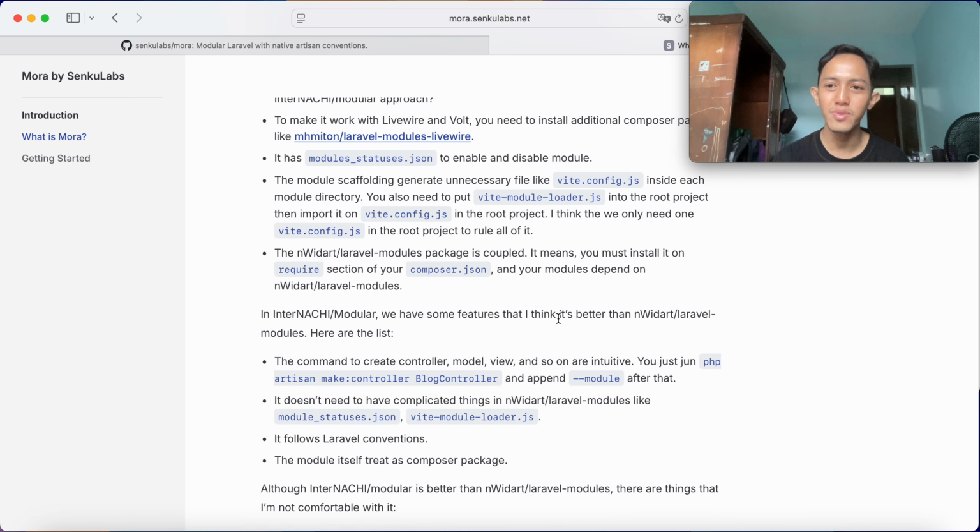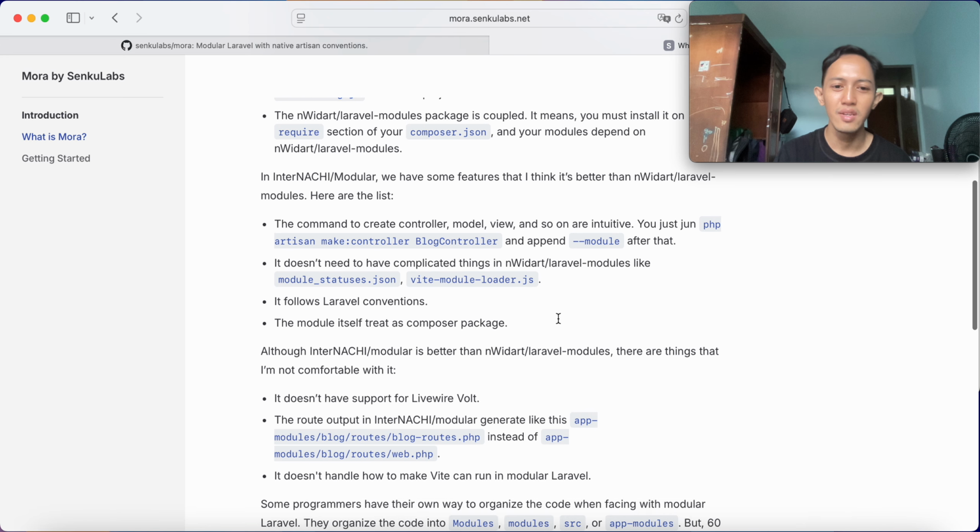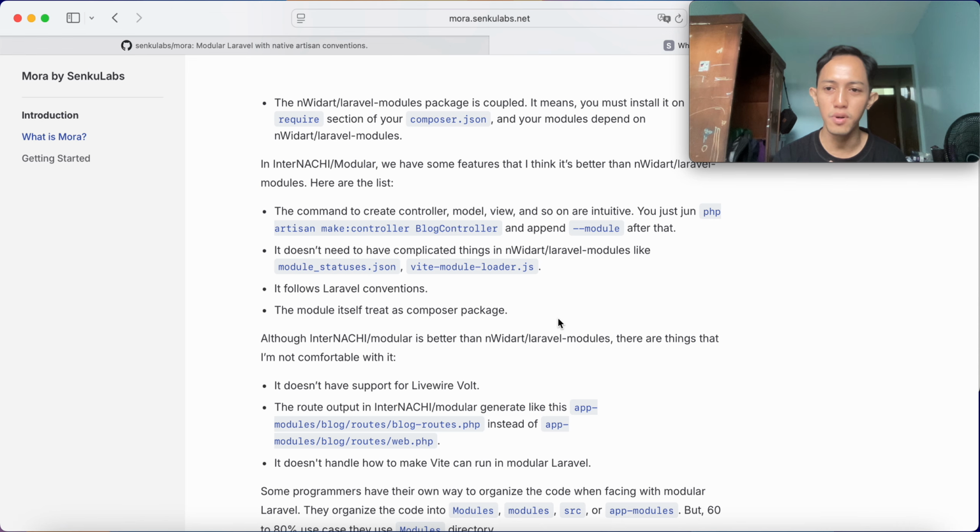So although InterNACHI modular is better than NWIDART Laravel modules, there are things that I feel not comfortable with in this package. First, it doesn't have support for Volt, not Livewire, but Volt.